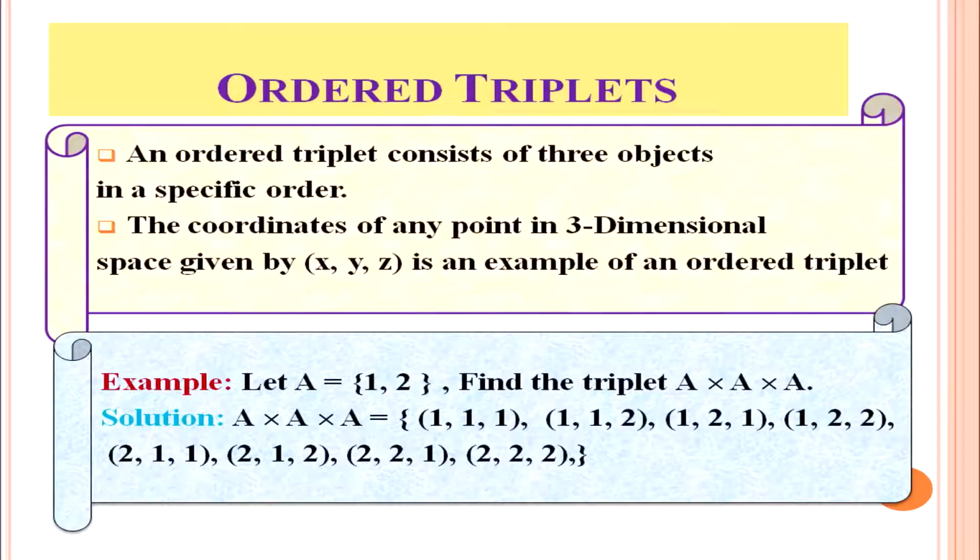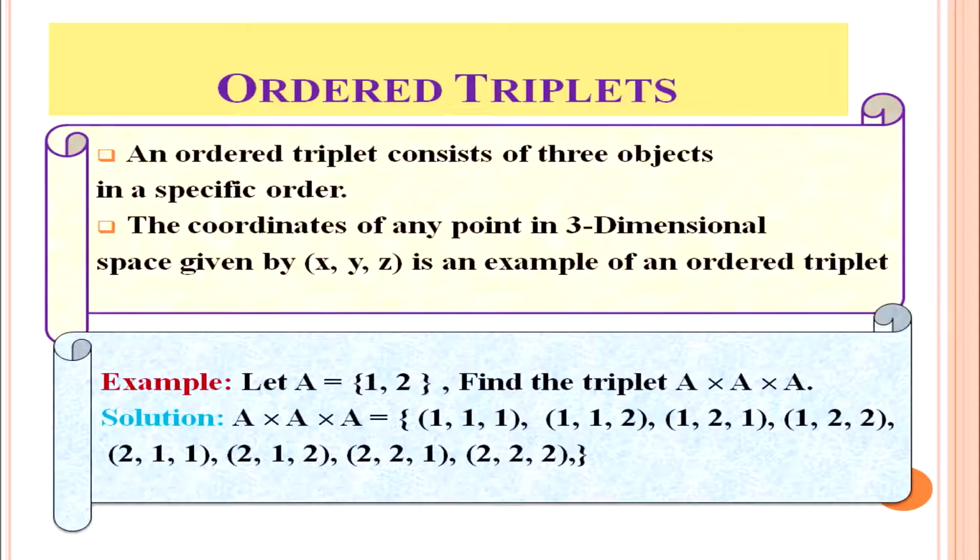Now we shall discuss ordered triplets. An ordered triplet consists of three objects in a specific order. The coordinates of any point in three-dimensional space given by (x, y, z) is an example of an ordered triplet. For example, let A equal {1, 2}. How will we find the ordered triplets A cross A cross A?